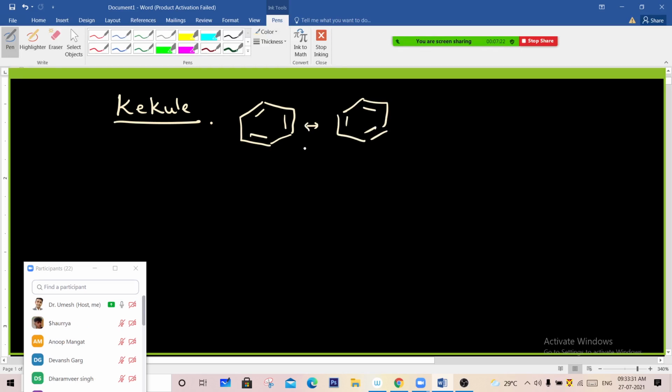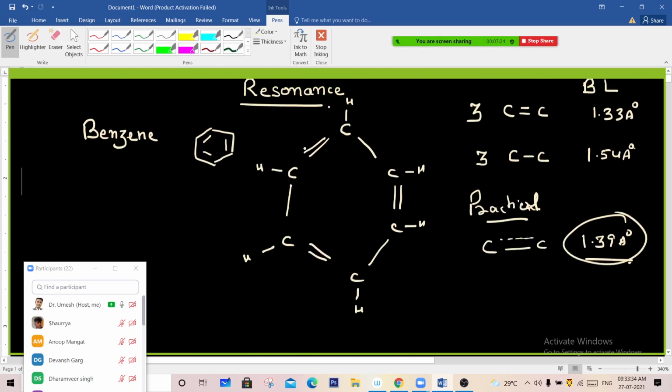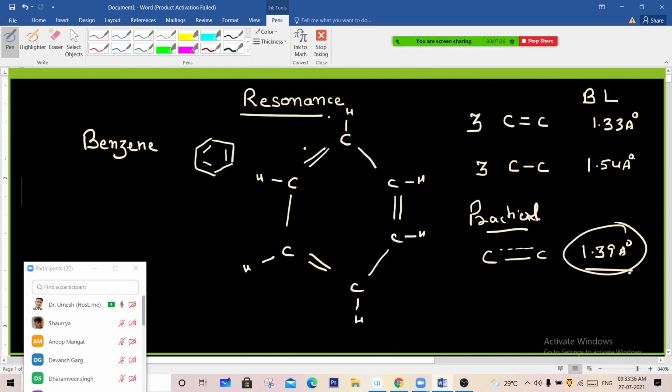I just told you that the benzene structure that you have studied in the 10th class was this. But now we are analyzing that if we talk about bond lengths, a carbon-carbon double bond should have bond length 1.33 Angstrom, and if there is a single bond, the bond length should be 1.54 Angstrom.